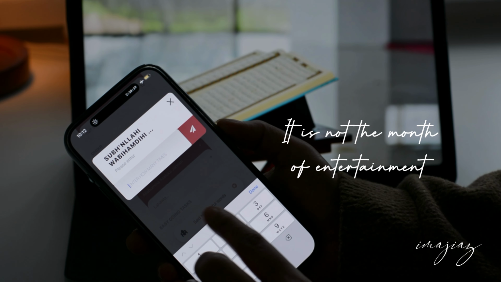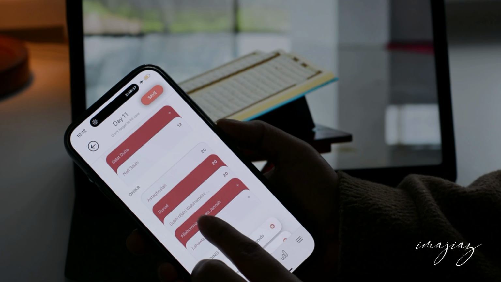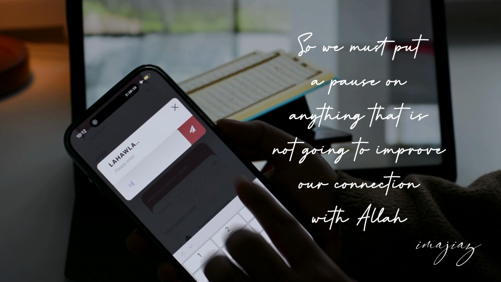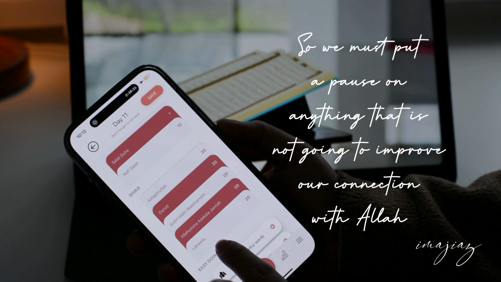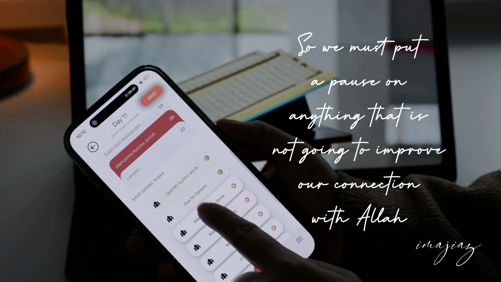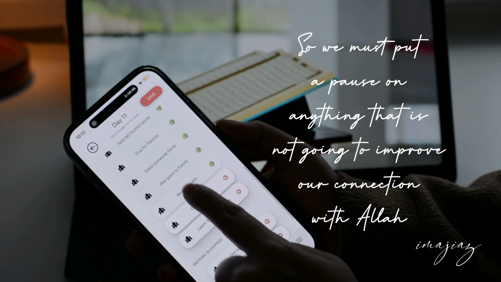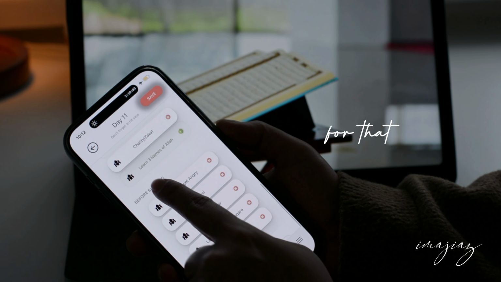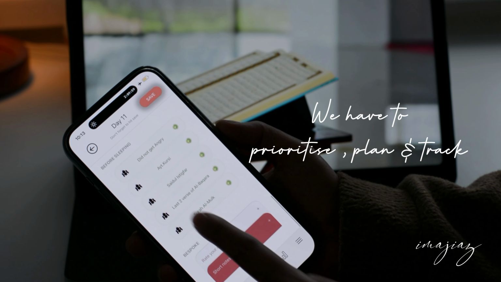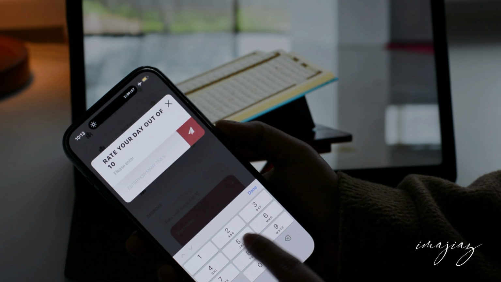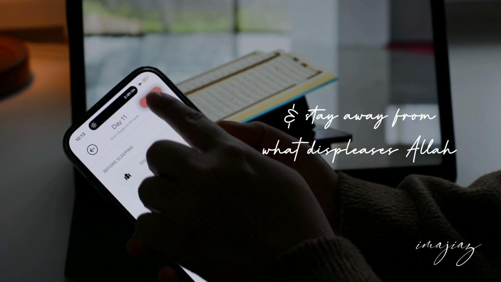And here I am sharing some snippets of my layout and my screen so you all can have some idea of how I am doing it, and any one of you might get motivated to start playing around with your phone and start using it more mindfully and intentionally, inshallah. And it is not just about Ramadan. It is just that we are practicing now even more to be more intentional and mindful about our day-to-day routine, even beside Ramadan, inshallah ta'ala.